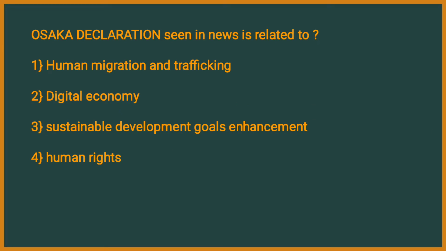Osaka Declaration seen in the news is related to. It's one of the most important questions and it can be asked in your examination directly as it is. Osaka Declaration is related to first one, human migration and trafficking. Second, digital economy. Third, sustainable development goals announcement. Fourth one, human rights. The answer is digital economy. Osaka Declaration is related to digital economy.